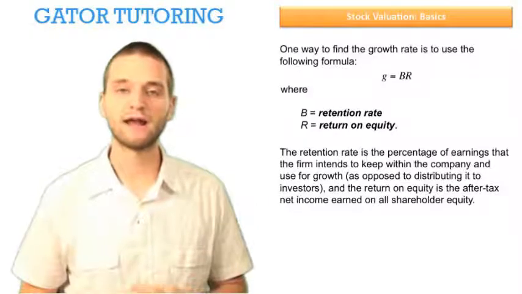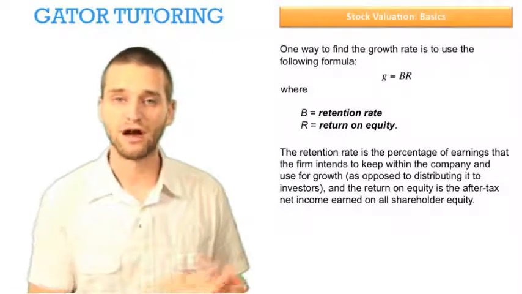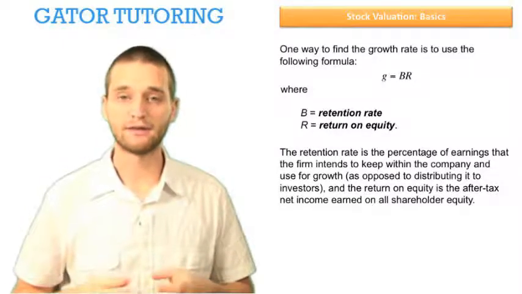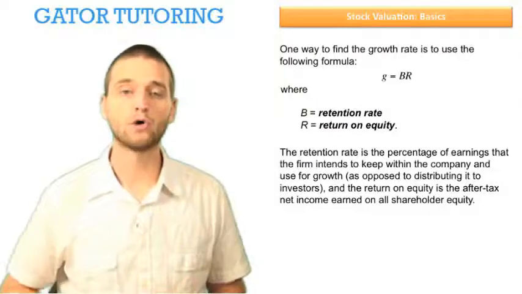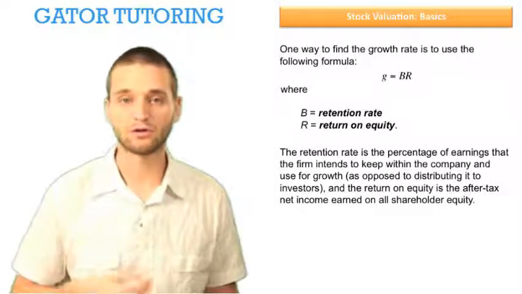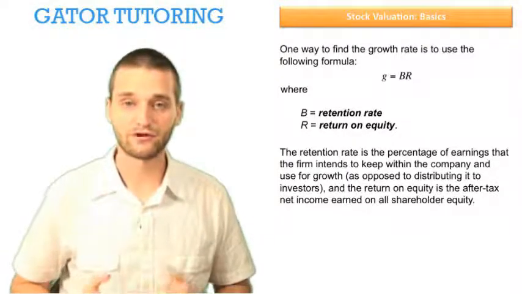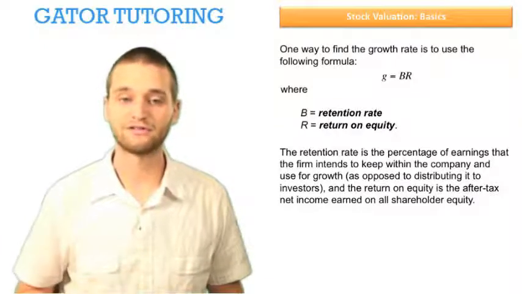So the retention rate: at the end of each year, after a firm has earned its money and paid off all of its operating costs, it has some money left over. And some of it will pay out to the owners. Maybe the owners will take a withdrawal, or it will pay to debt holders or equity holders. But there's some that it will decide to keep inside the firm and reinvest and use to grow the company. And that's exactly what this retention rate is.